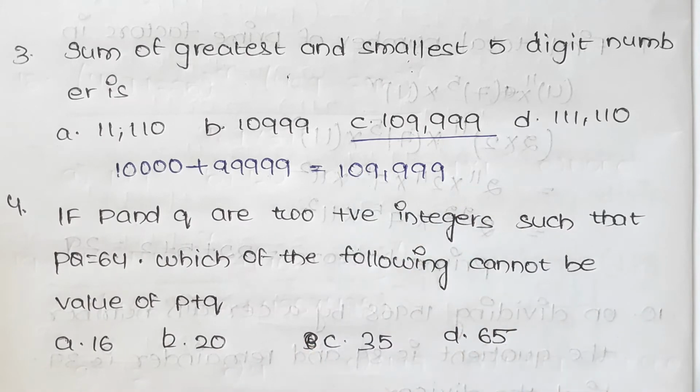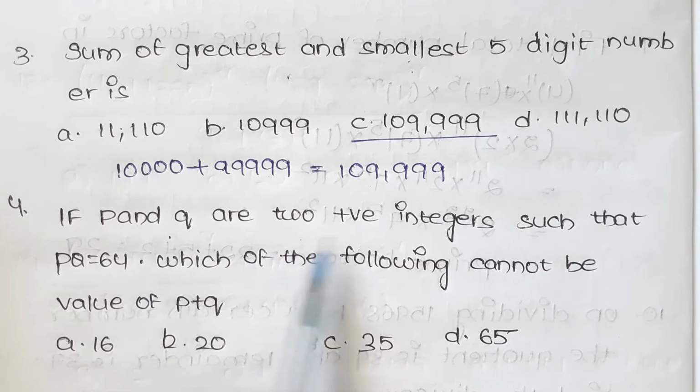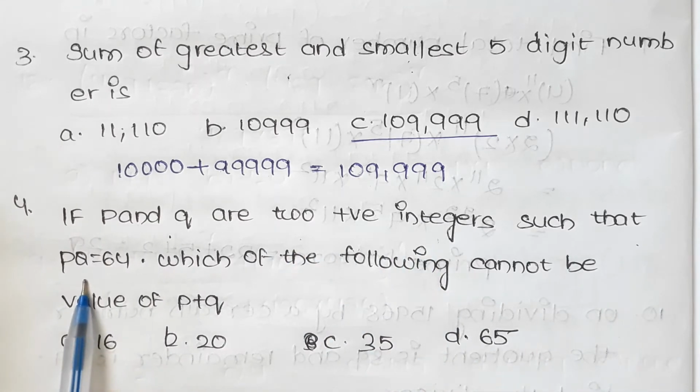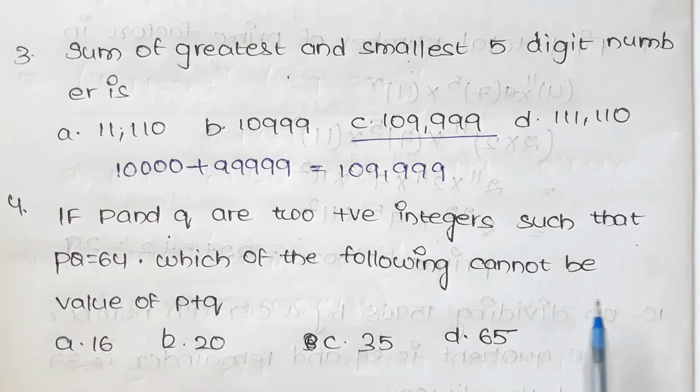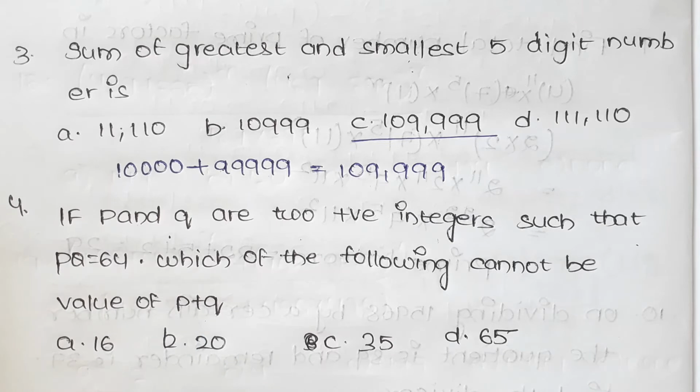And the next one is, if P and Q are two positive integers such that PQ equal to 64, here which of the following cannot be the value of P plus Q?